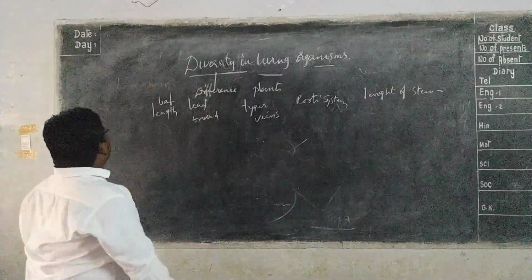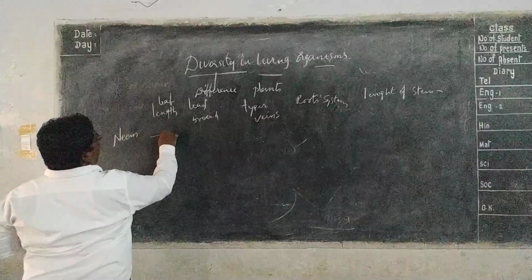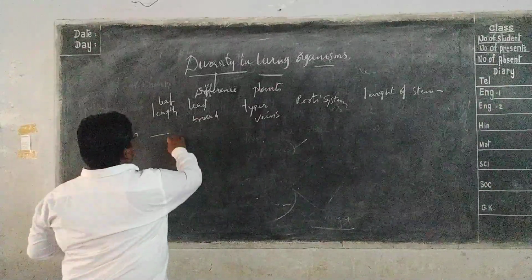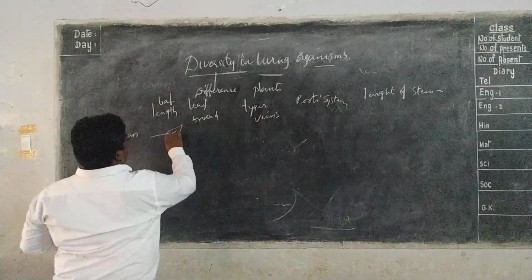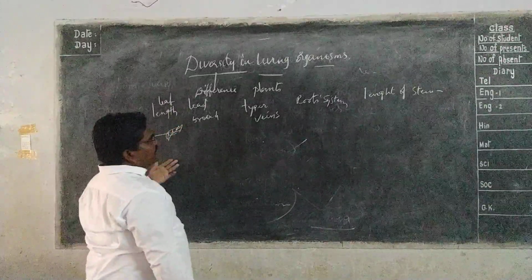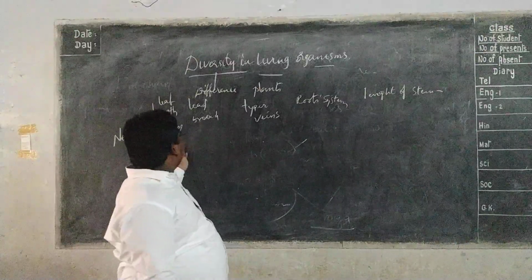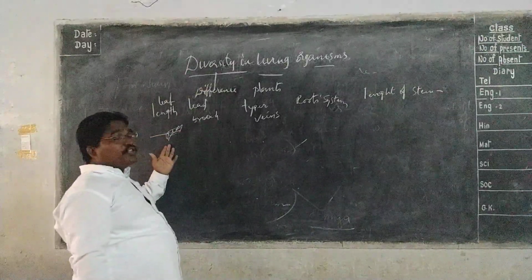For example, here I am taking a neem plant. Neem leaf will be like this. Observe the breadth and the type of vein. The venation here is reticulate venation.